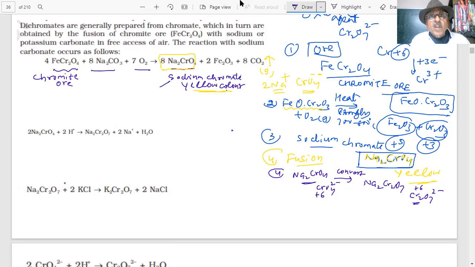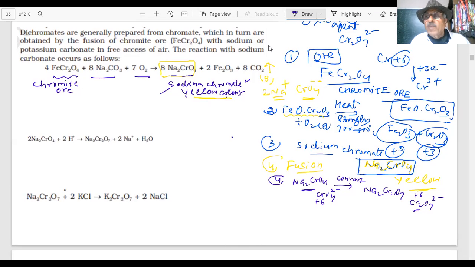Okay, what I am saying, this sodium chromate is yellow in color. Now this is filtered and acidified with dilute sulfuric acid. Sodium chromate, students, is yellow in color. Can you listen to me, students? Sodium chromate is yellow in color.